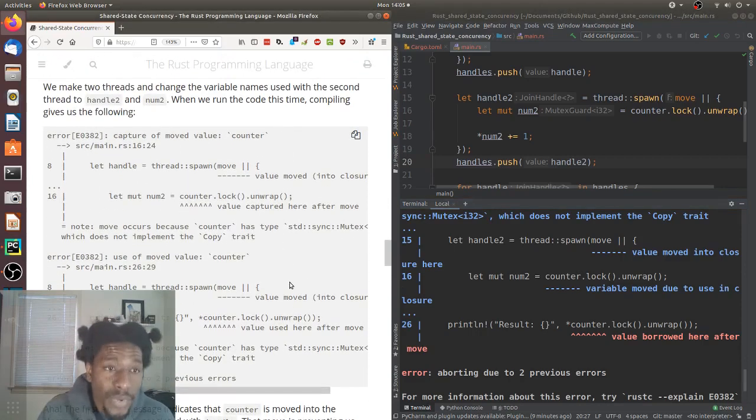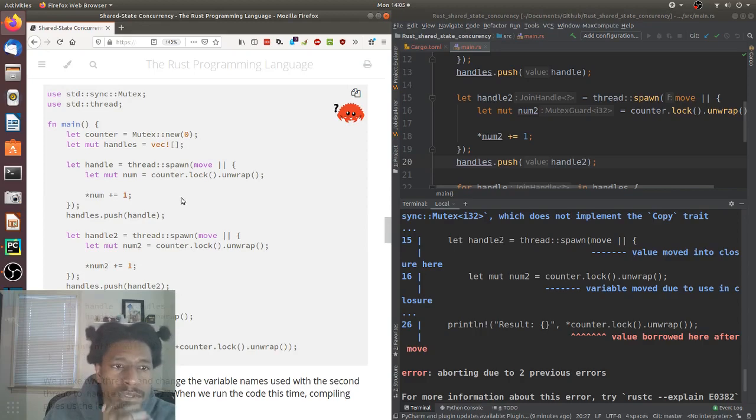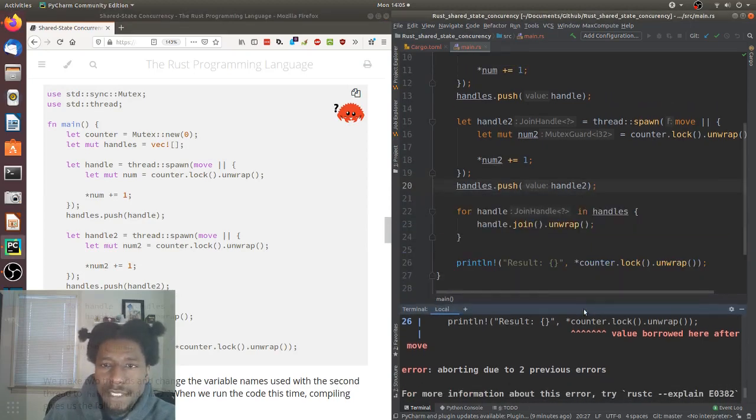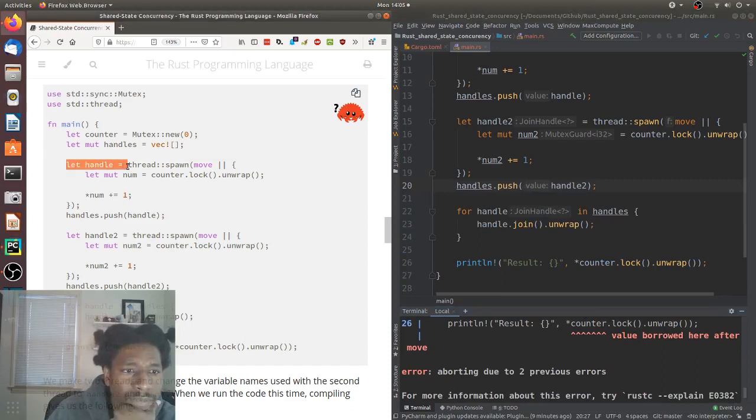We make 2 threads and change the variable names used within the second thread to handle. Wait, they changed more than just that? I know we just copied and pasted this in, but let's review it real quick to see what exactly they changed, because I think they changed something else now. Handle, thread.